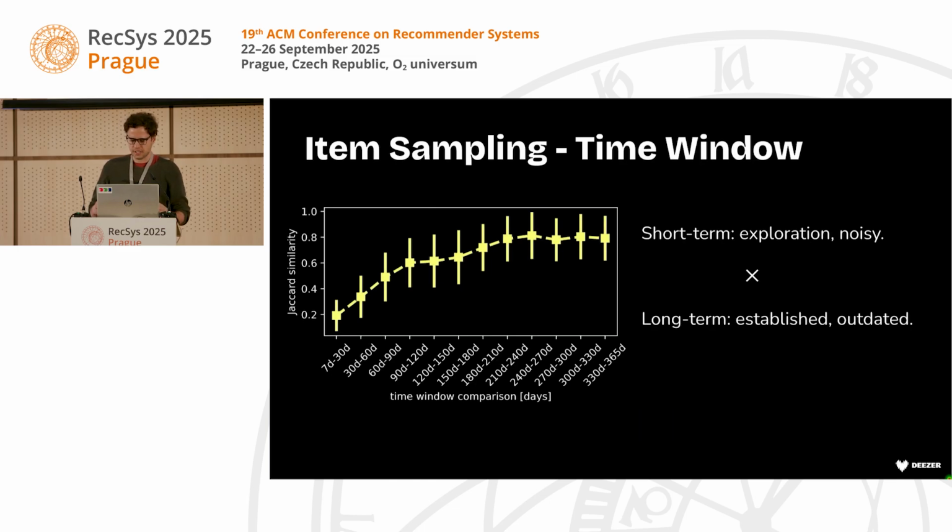So we're using this time window to sample the tracks. If you have a short time window, then we get items that represent whatever the user has been listening to lately, which can be quite exploratory and very noisy. And if we increase the size of the time window, then we have a better long-term representation of the user's preferences. They're more well-established, but perhaps outdated.